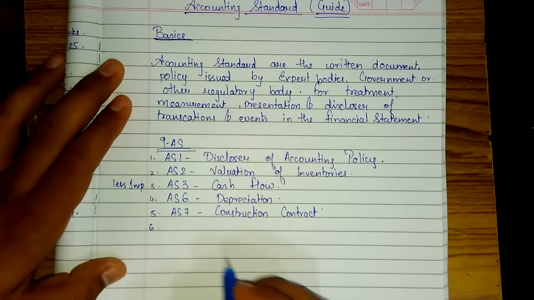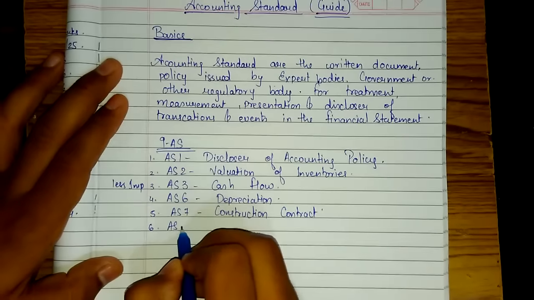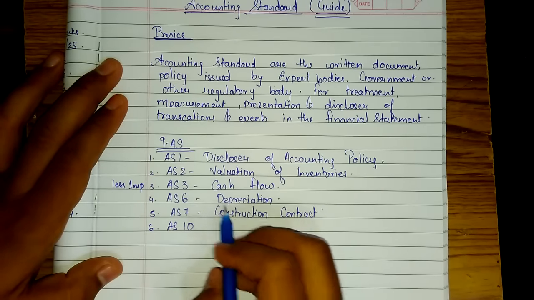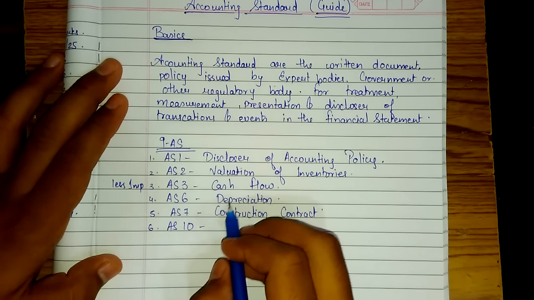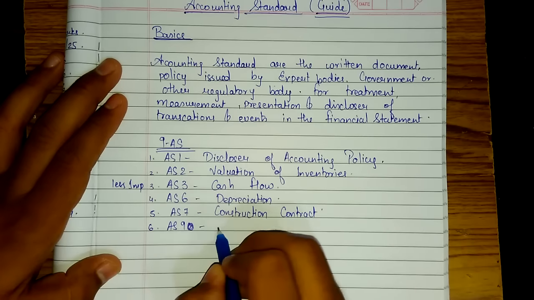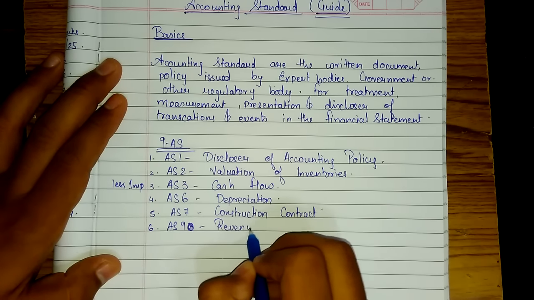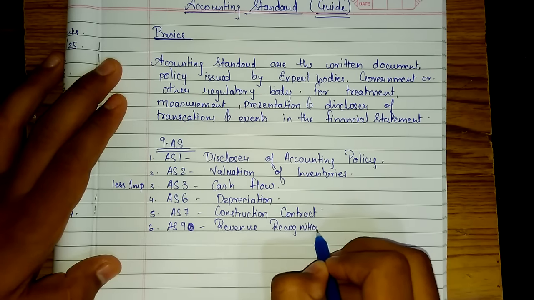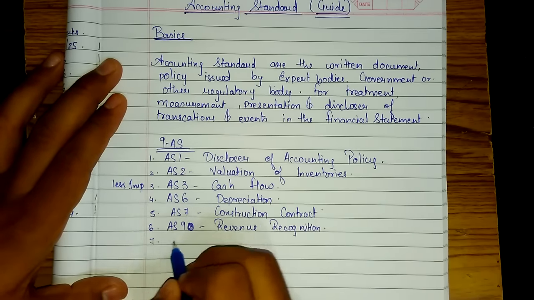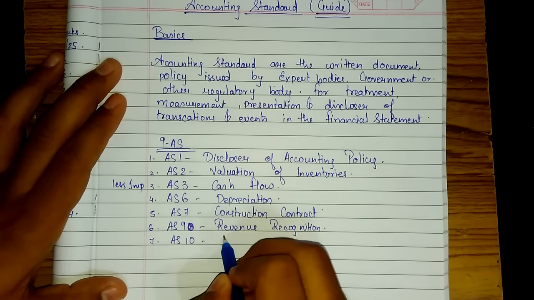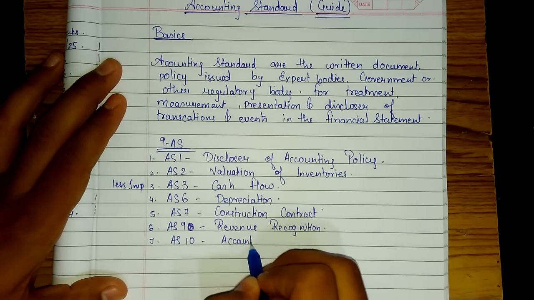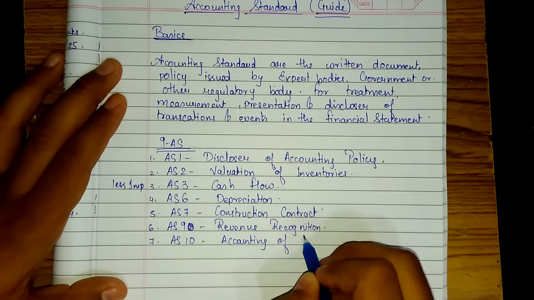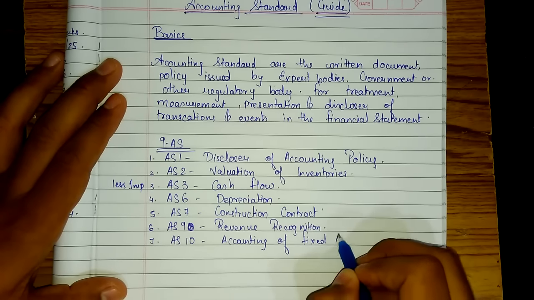Then we have AS10. Before AS10 we have AS9, that is revenue recognition. Then we have AS10, accounting of fixed assets.